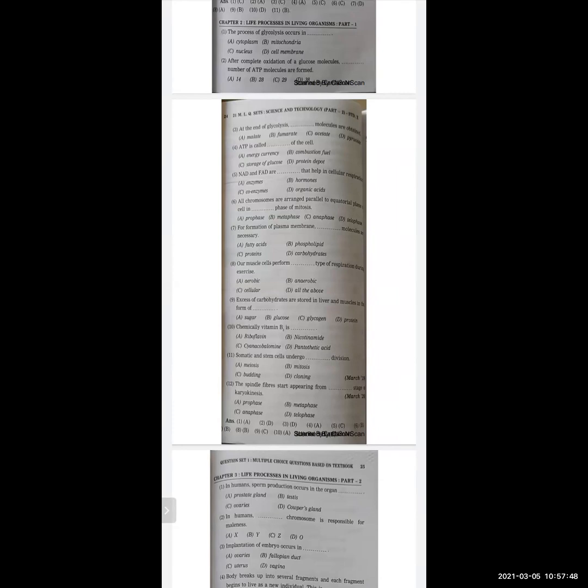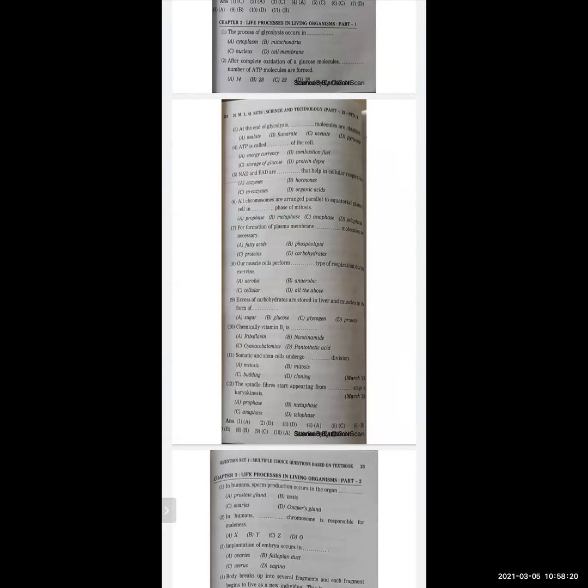Options are fatty acids, phospholipids, proteins, carbohydrates. And the correct option is phospholipid. Next one. Our muscle cells perform dash type of respiration during exercise. Options are aerobic, anaerobic, cellular, all the above. So the correct option here is anaerobic.